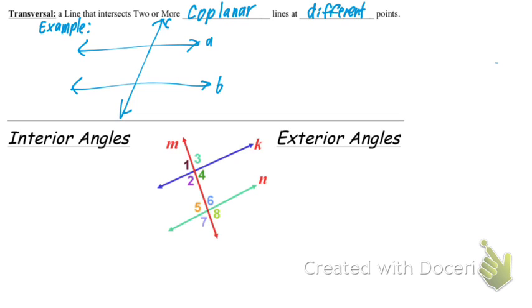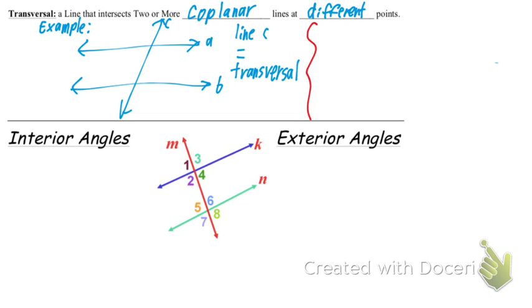And so in this example, line C is our transversal. So the transversal is the one intersecting the 2 different lines. Gage, so line M would be the transversal of K and N. Yeah, line M would be the transversal in our bottom example there that we'll get to in a moment.